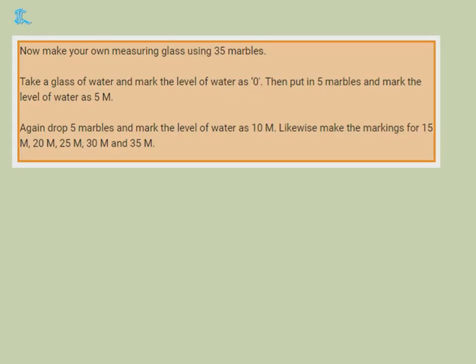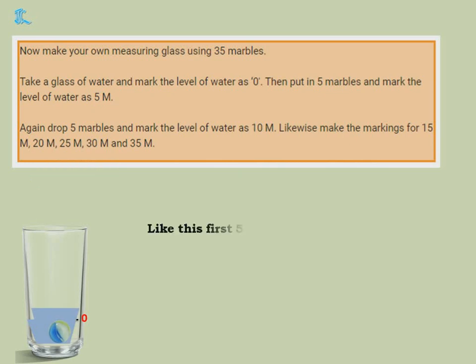Now make your own measuring glass using 35 marbles. Take a glass of water and mark the level of water as 0. So what you will do, you will take a glass, pour water in that and mark it as 0. Then put in 5 marbles and mark the level of the water as 5m. Now what I did, I put marbles in that. How many marbles do I have to put? 5 marbles. After putting 5 marbles, what happens? The level of the water rises.